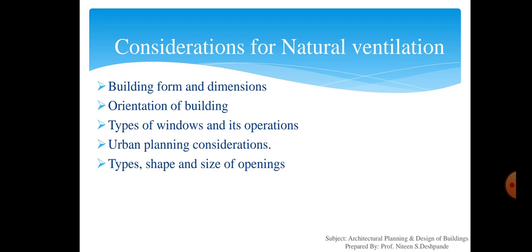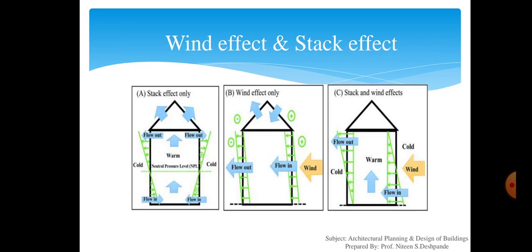Here are some considerations for natural ventilation. The building form and dimensions are very important. Then orientation of building, types of windows and its operations, urban planning consideration, types, shape and size of openings. Natural ventilation system works on these two principles: wind effect and stack effect.